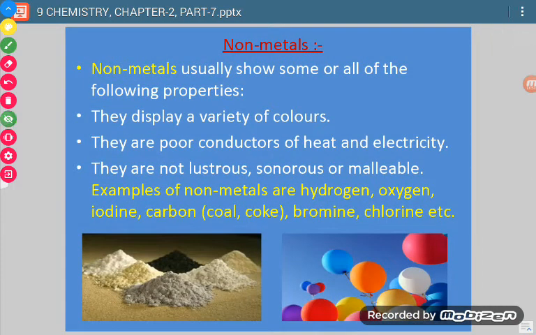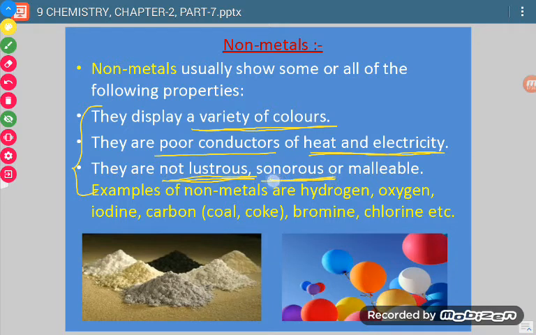Now let us come to non-metals. Non-metals are those which show these properties. Now what are the properties? They exist in a variety of colors and they are poor conductors of heat and electricity. They are non-lustrous, meaning they do not have any particular shine, they do not produce sound, and they cannot be drawn into wires or thin sheets. For example, all the gases, whichever gases we see, they are non-metals.